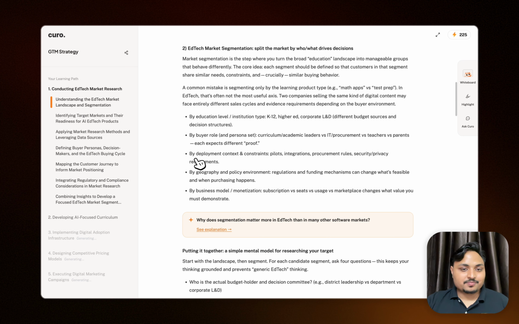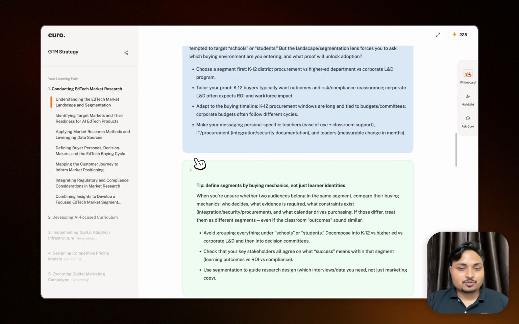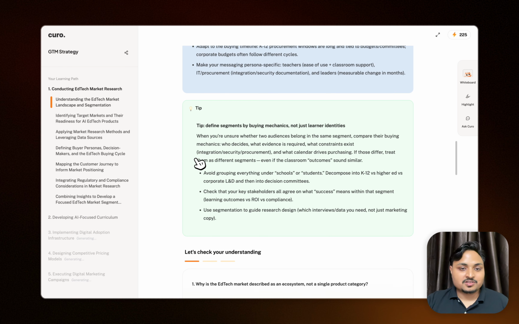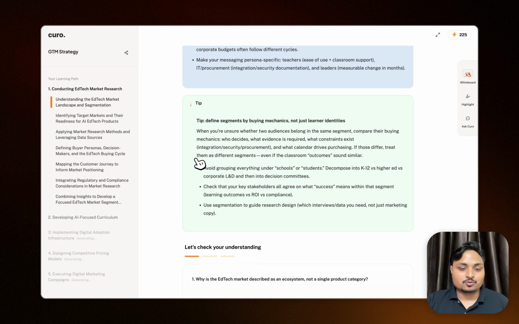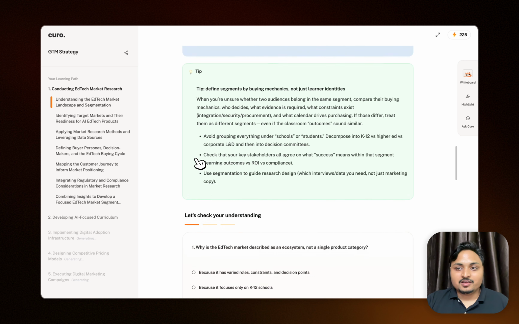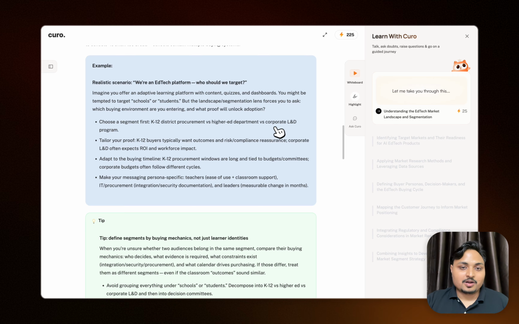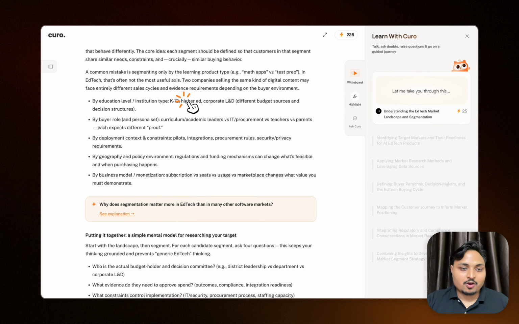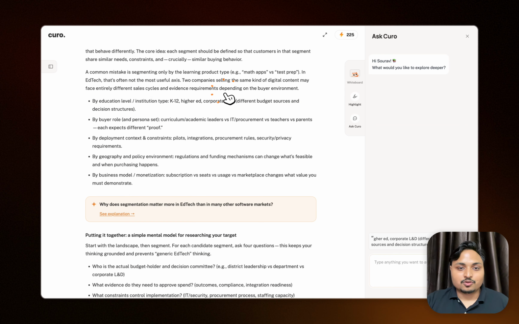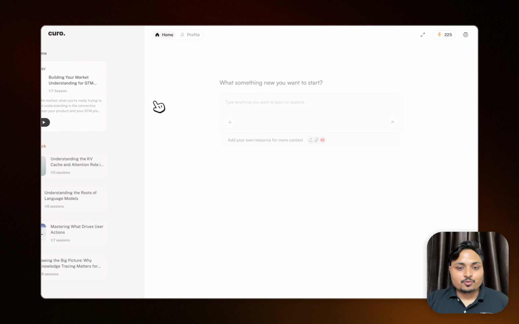In a similar way, you can read through this content, read about the examples and the tips wherever Kuro finds them, and check your understanding. You can join on the whiteboard with Kuro, highlight any part you find relevant, or ask a doubt whenever you want. This is what you can do right now with Kuro.